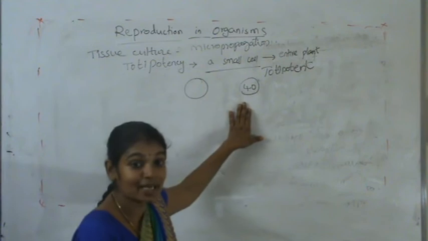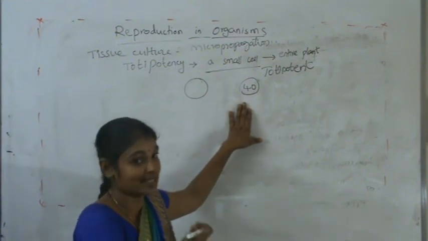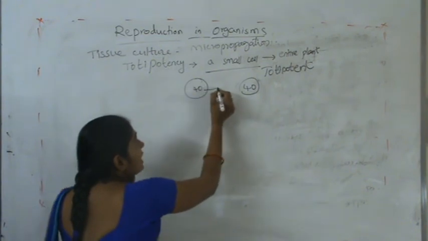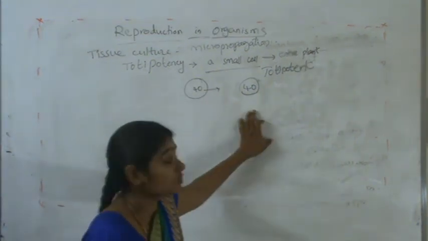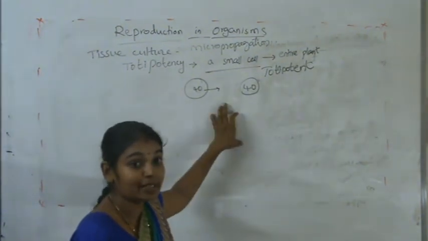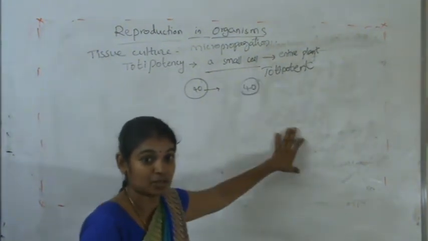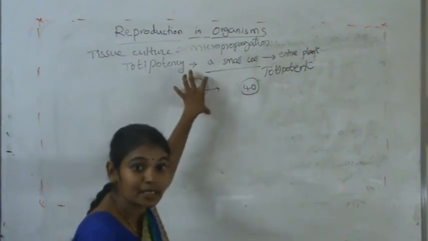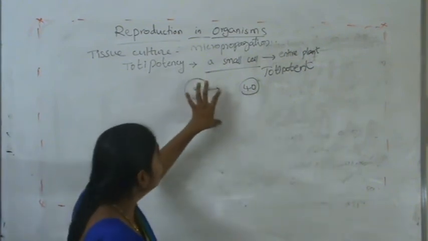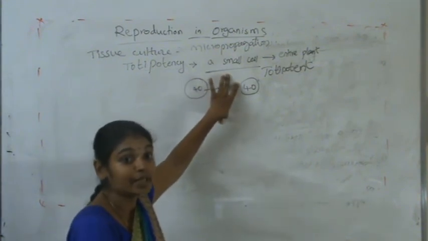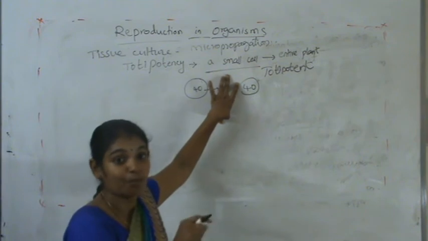So each cell contains 40 chromosomes. When we take this cell to produce the entire plant, that plant contains all the characters, because all the chromosomes are incorporated in this single cell. So this cell has the ability to produce an entire plant.